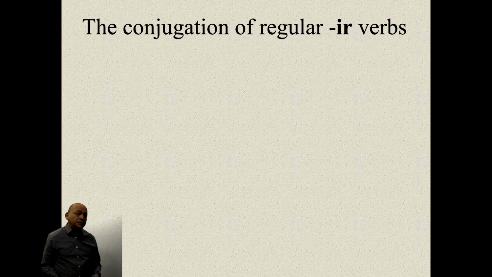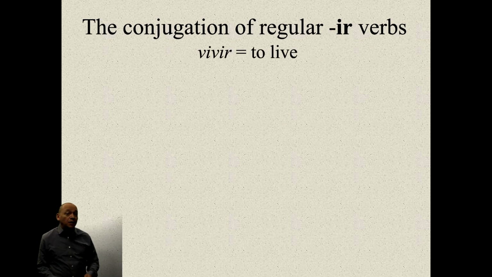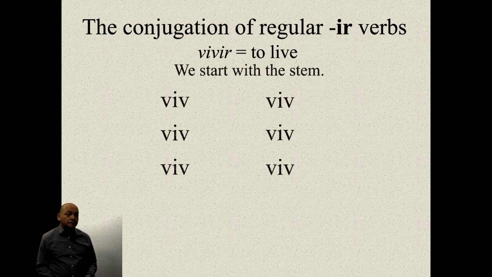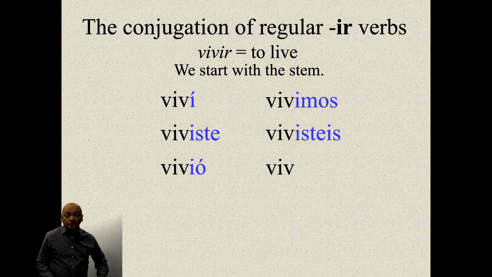The conjugation of regular IR verbs. Okay, el verbo vivir, to live. We start with the stem of the verb, and the endings are: yo viví, tú viviste, él, ella, usted vivió, nosotros, nosotras vivimos, vosotros, vosotras vivisteis, ellos, ellas, ustedes vivieron.